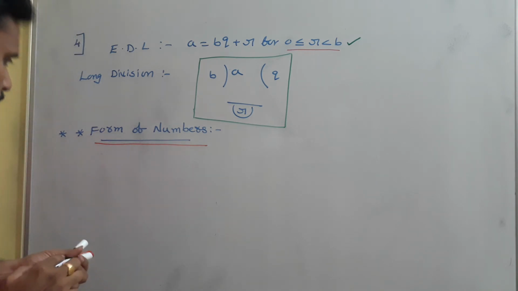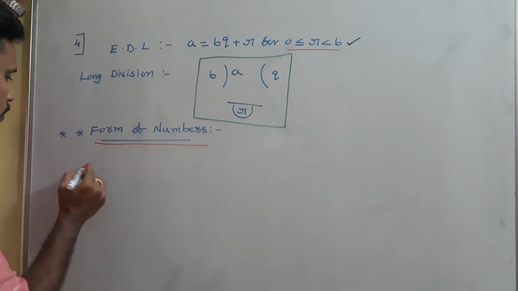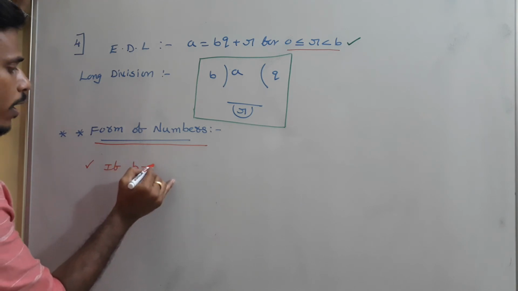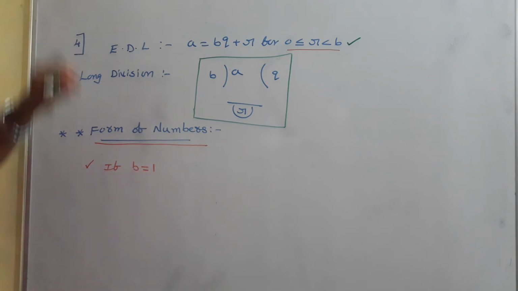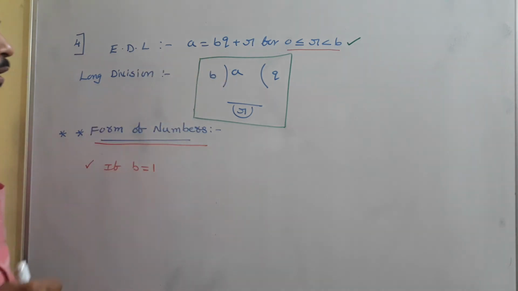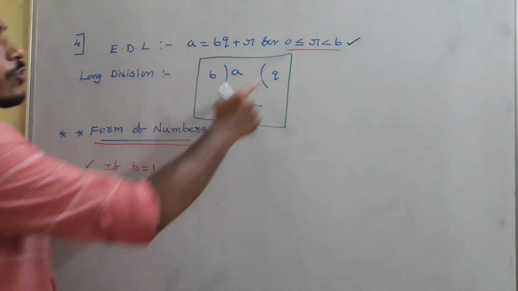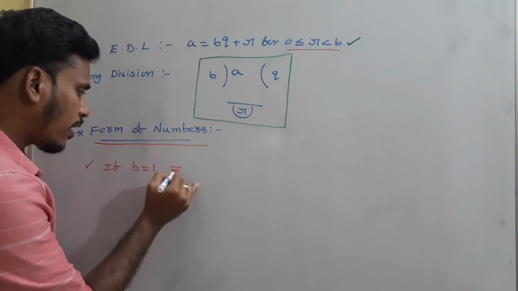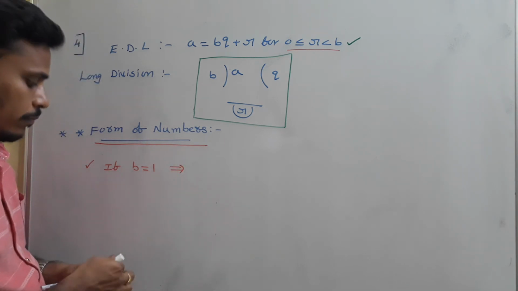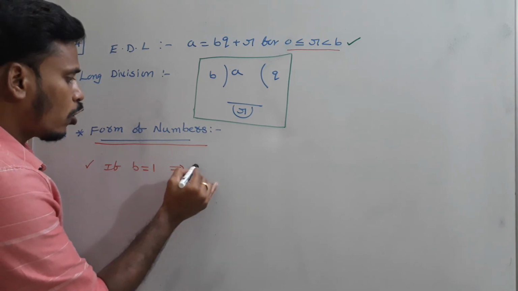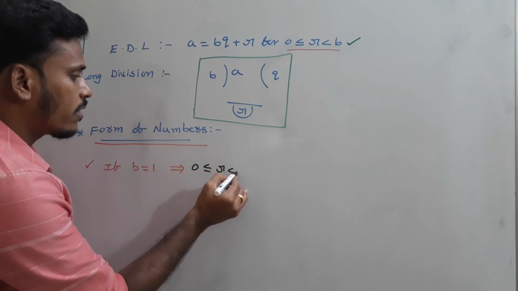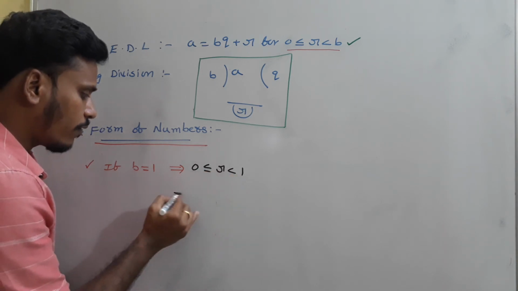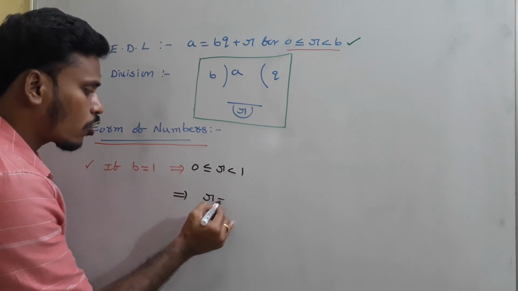So first of all, have a look: if b is equal to 1, what will happen? 0 ≤ r < b. If b is equal to 1, that implies 0 ≤ r < 1. What can you say about r?